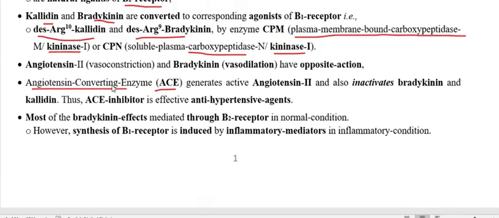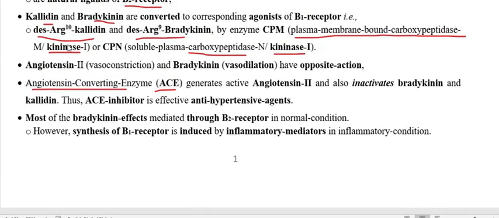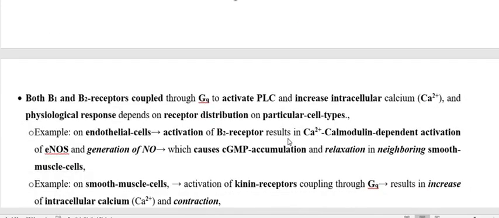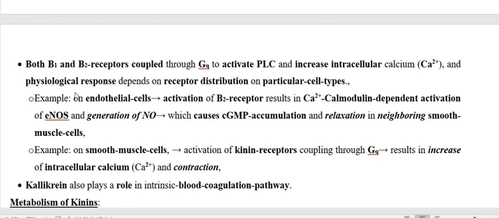And we already discussed these two metabolites, des-kallidin and des-bradykinin, both acting mainly on the B1 receptor, and therefore producing vasodilation and inflammation. This is very, very important. And how are they acting? They act through the GPCR protein Gq.